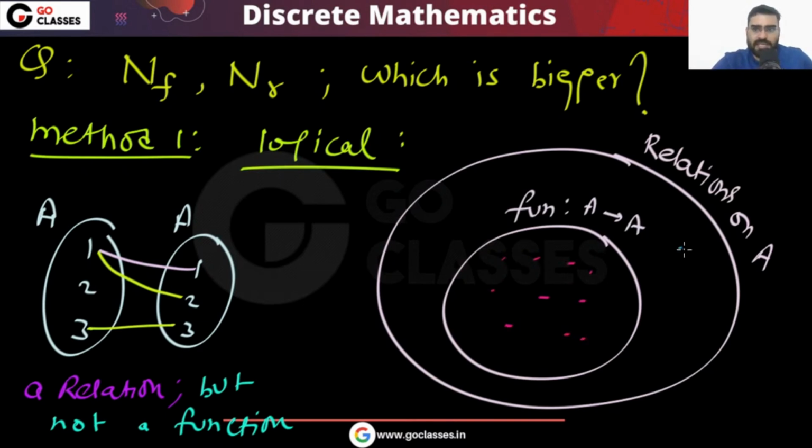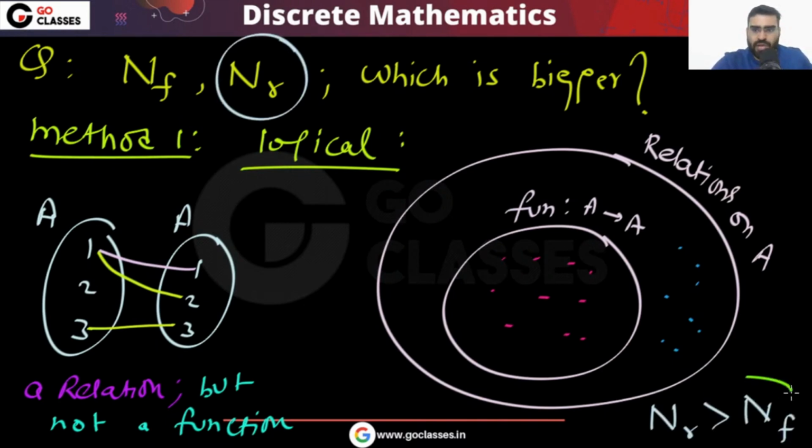But there are relations which are not functions. So clearly you can see that this will be bigger, right? Yes or no? So I can say the number of relations will definitely be bigger than the number of functions. Number of relations on A, number of relations from A to A, will be bigger than the number of functions from A to A.